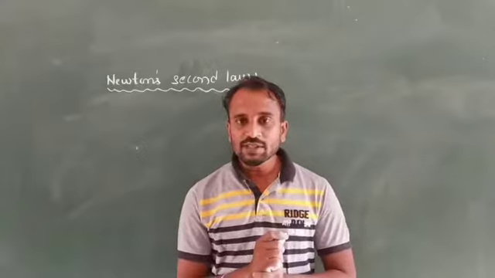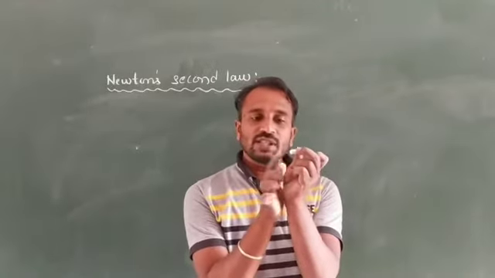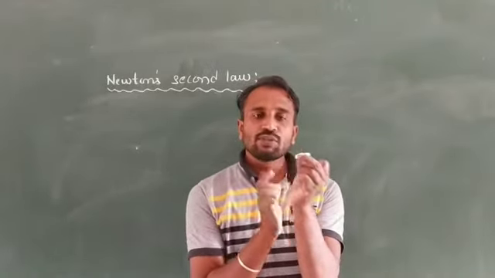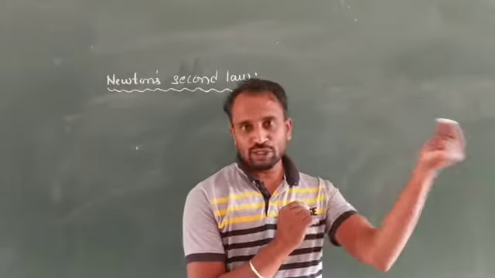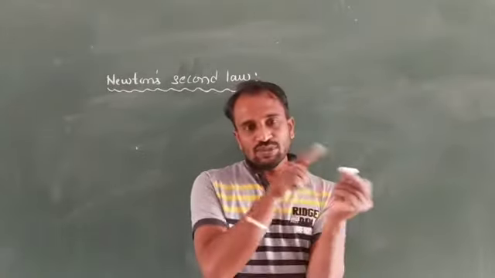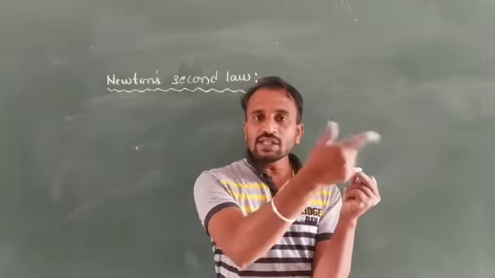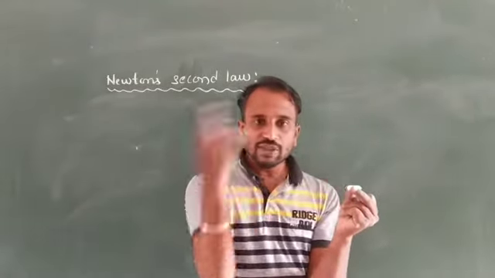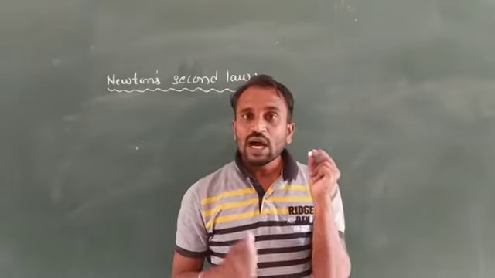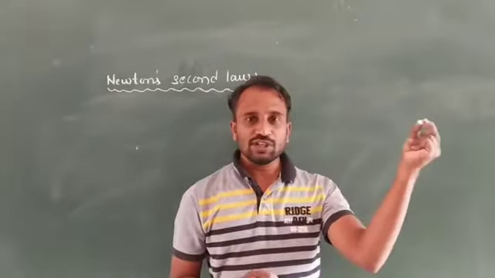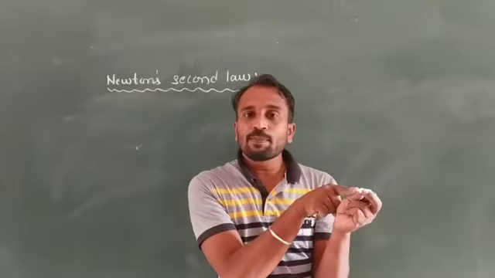It means, suppose I apply some force, then what happens? The body starts moving in a particular direction. So momentum changes with respect to time, that is directly proportional to the applied force, and the body changes along the direction of applied force.